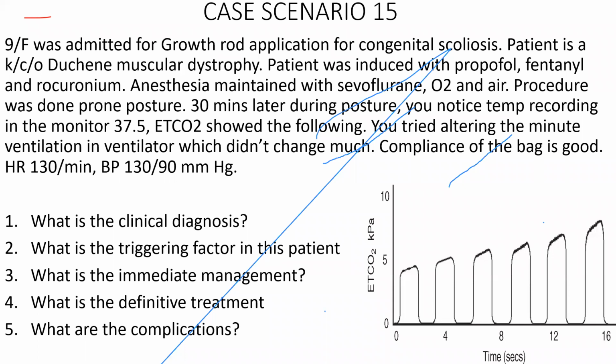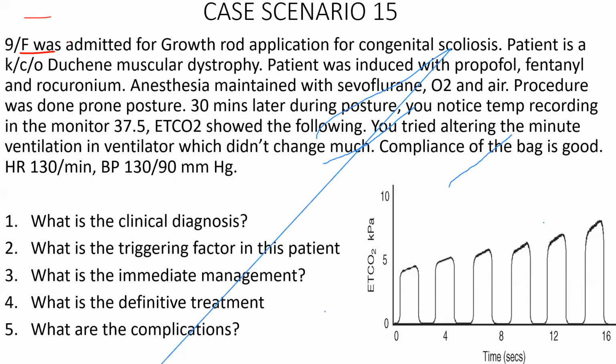Good, right? So first of all, have you ever witnessed malignant hyperthermia once? You haven't, right? I'm not sure, but one case. I have seen a true patient. That is exactly a 9-year-old female patient whom I operated on in Ganga Hospital. That patient is not a muscular dystrophy. That patient came for growth rod application. That small girl went into malignant hyperthermia. It goes very acutely, without control. Within 60 seconds or 2 minutes, the ETCO2 will jump like nonsense. You can't control that.